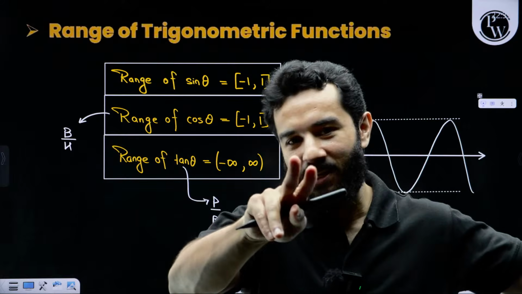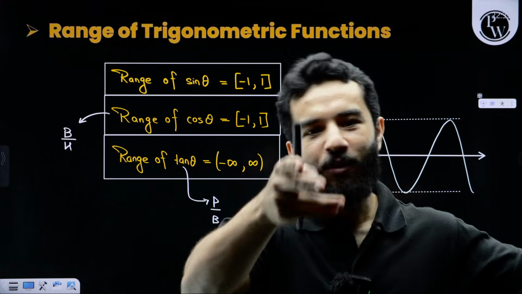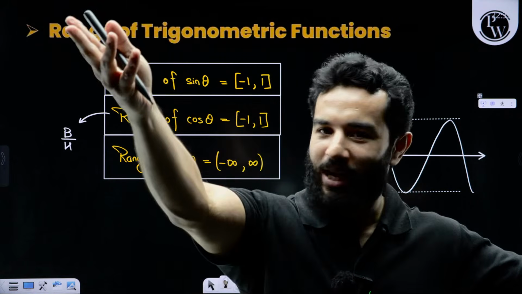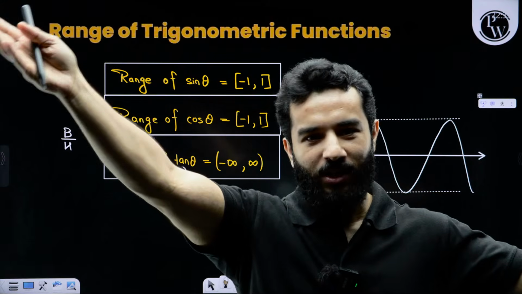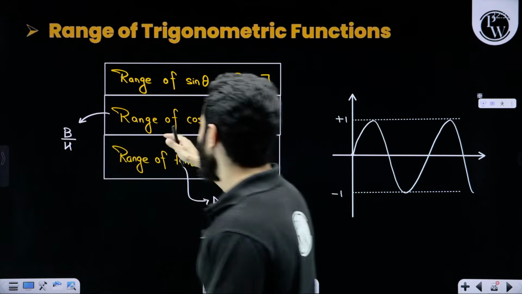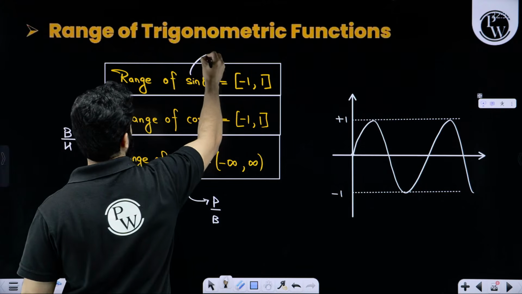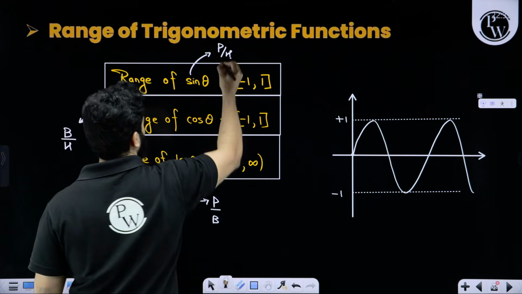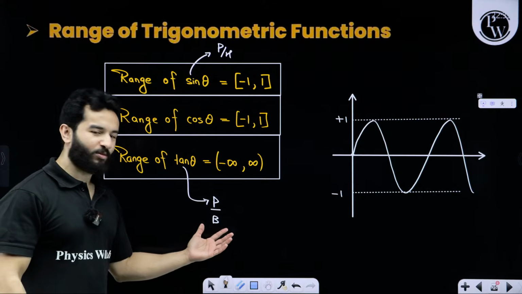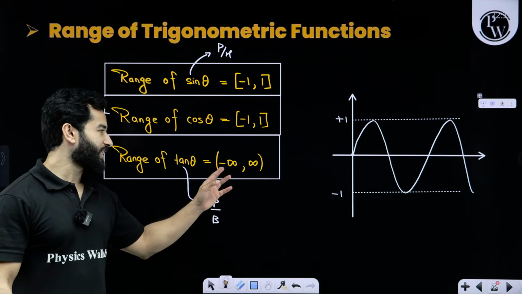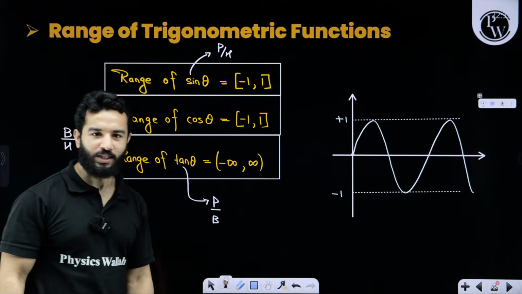At max, they can become equal. And if you add a negative sign, that means -1. So -1 to +1. Same with sine theta. Sine theta is perpendicular upon hypotenuse. But for tan theta, we don't have any such problem. So range is going to be from -infinity to +infinity.